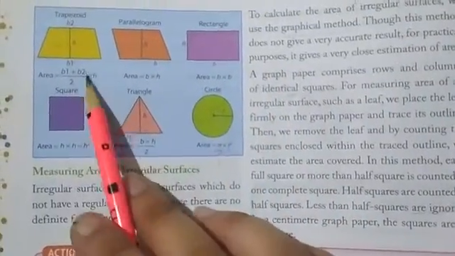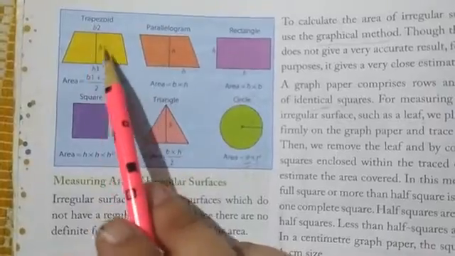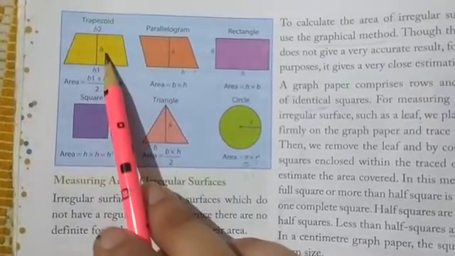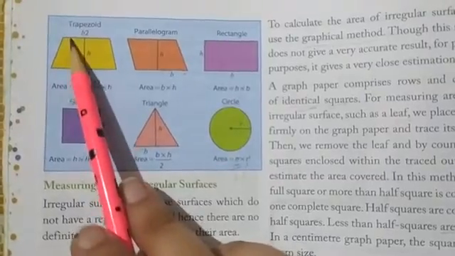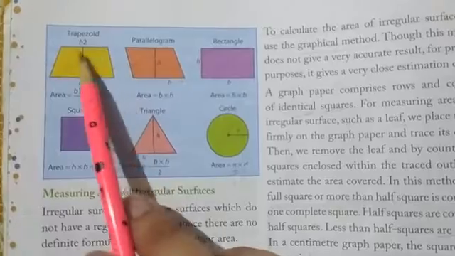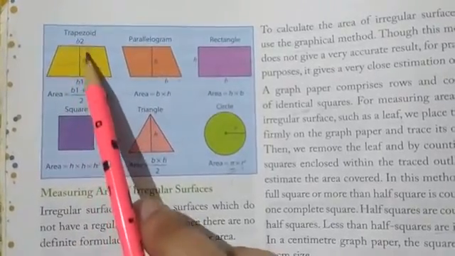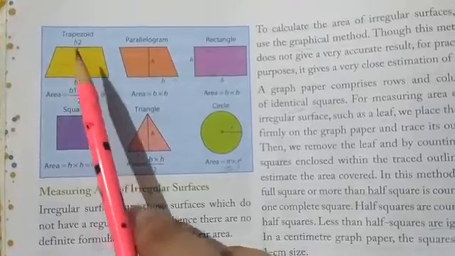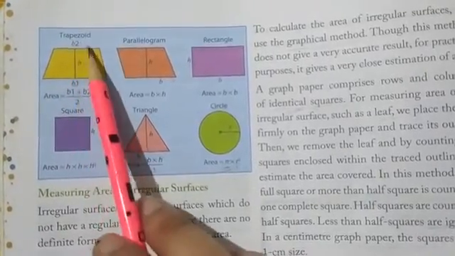Now there are three quadrilaterals. First is the trapezoid. So the trapezoid is a quadrilateral, and how can we find out the area of a trapezoid? You can see, a trapezoid is a figure which has two parallel surfaces, and h is the distance between these two parallel surfaces, or we can see these two parallel surfaces as base 1 and base 2.